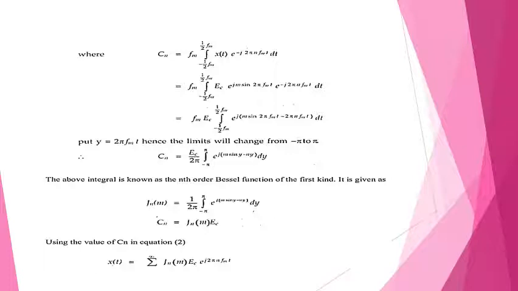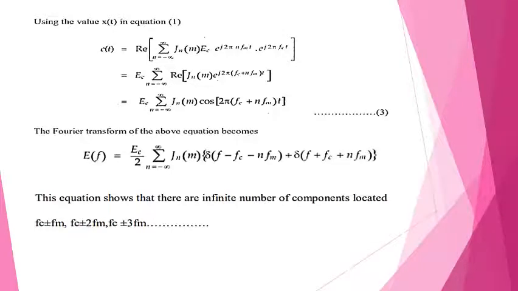Using this value, we get x(t) = summation Jn(m) Ec e^{j2πnfmt}. Using this value of x(t), we get e(t) = real of summation n from minus infinity to infinity Jn(m) Ec e^{j2πnfmt} into e^{j2πfct}.